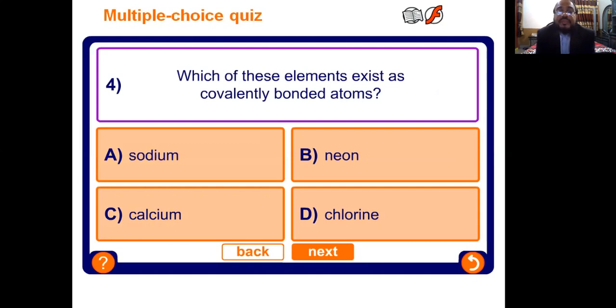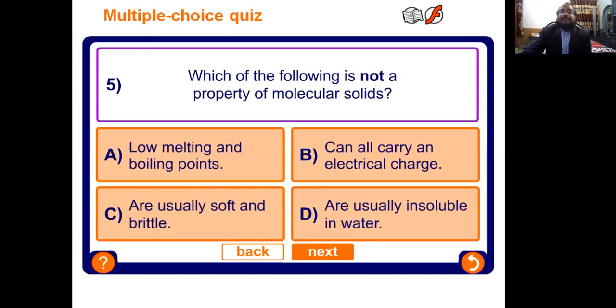Next, question number 4. Which of these elements exist as covalently bonded atoms? Sodium, neon, calcium or chlorine. Students, we have discussed in this lecture the formation of chlorine gas, and chlorine has a single covalent bond.